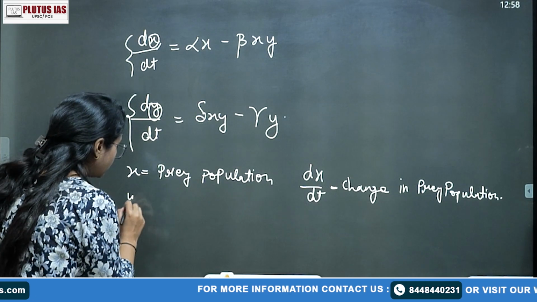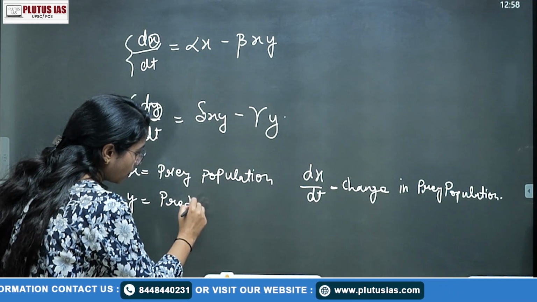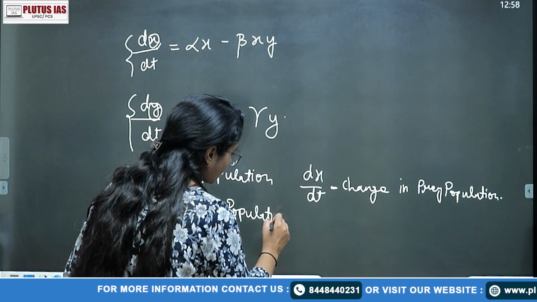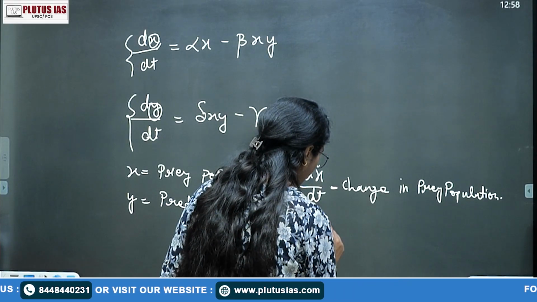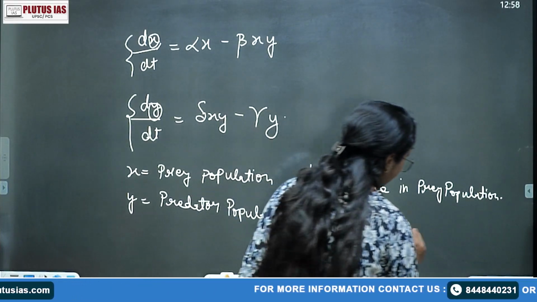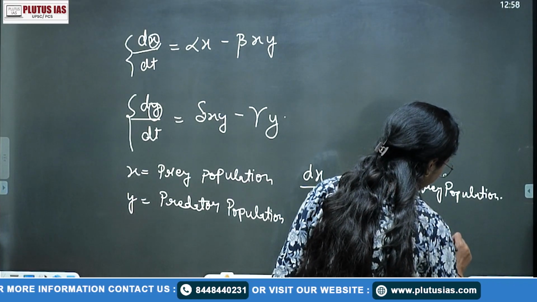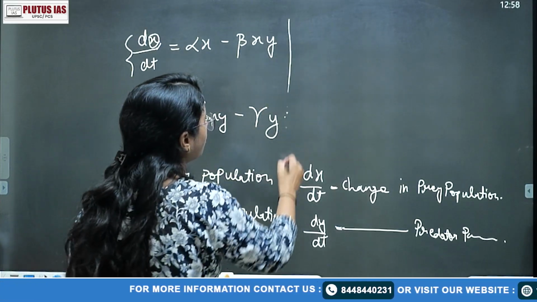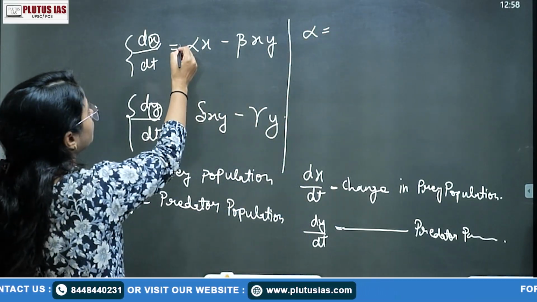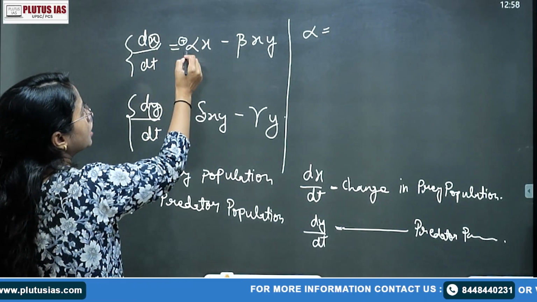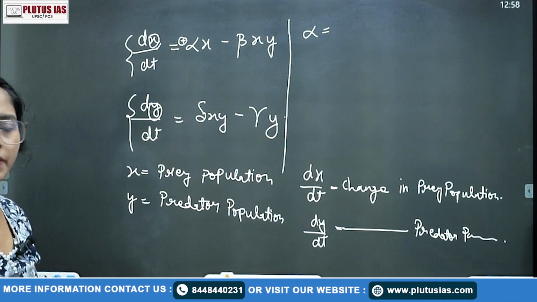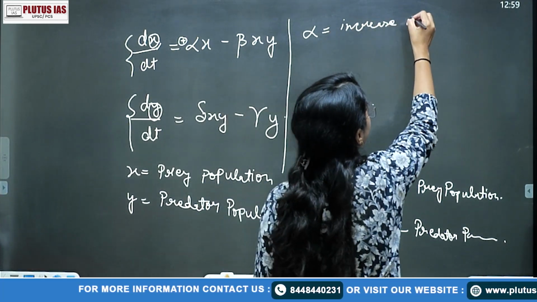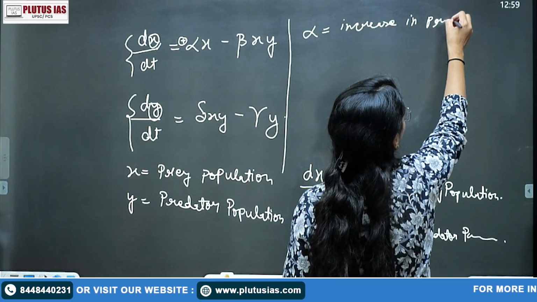Then y is equal to your predator population, right? And dy upon dt is equal to the change in predator population, right? Then if you want to talk about what alpha is, alpha is equal to dx by dt, here it is plus. So alpha is the increase in the number of prey, or simply the prey population.